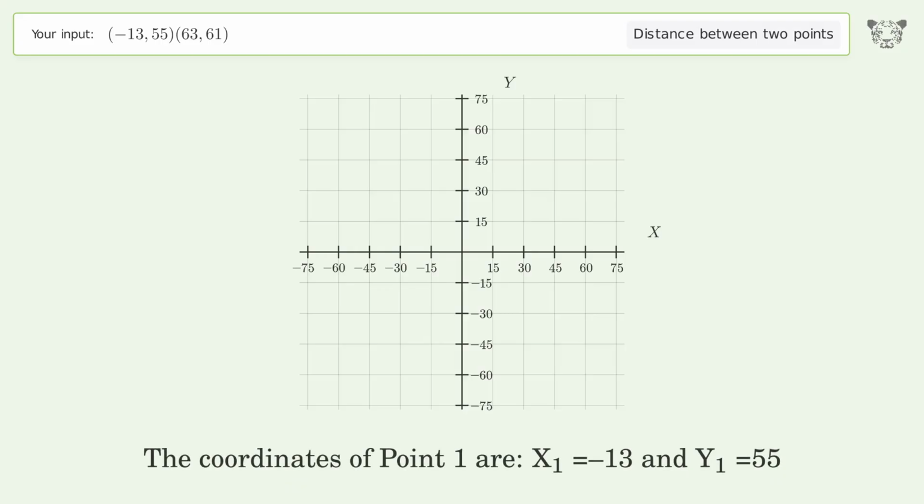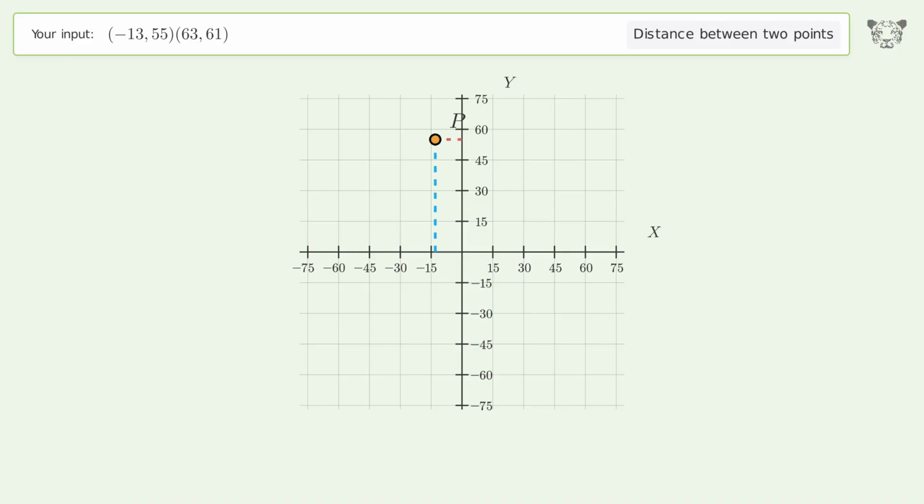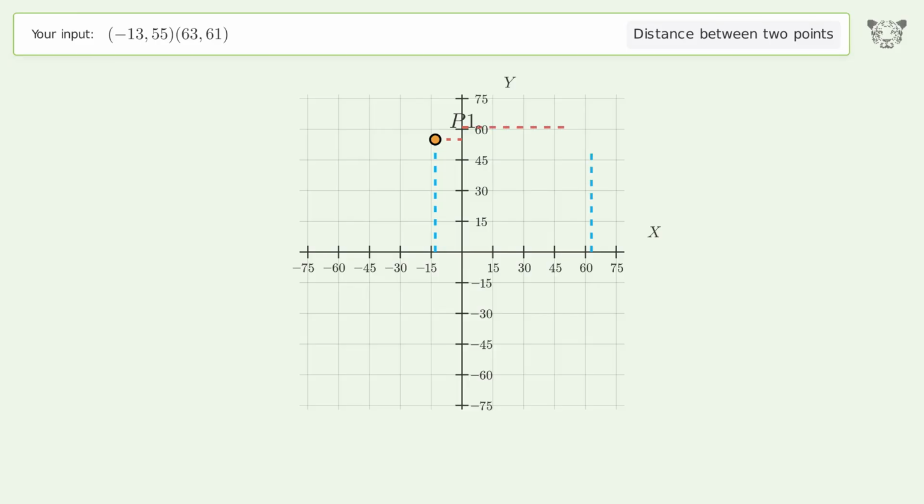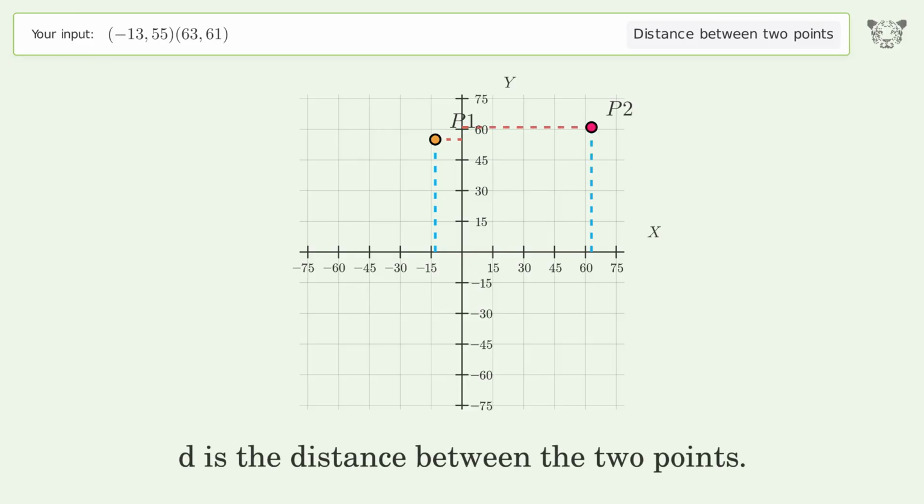The coordinates of point 1 are, x1 equals -13 and y1 equals 55. The coordinates of point 2 are, x2 equals 63 and y2 equals 61. D is the distance between the 2 points.